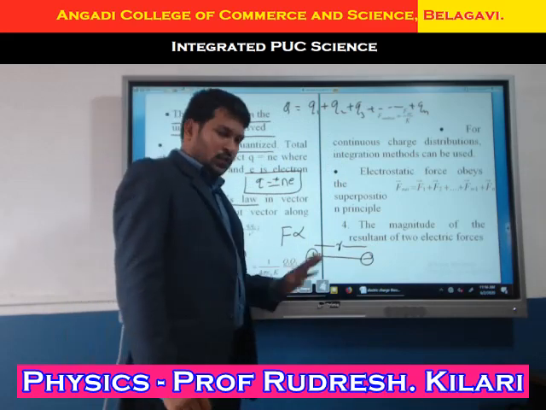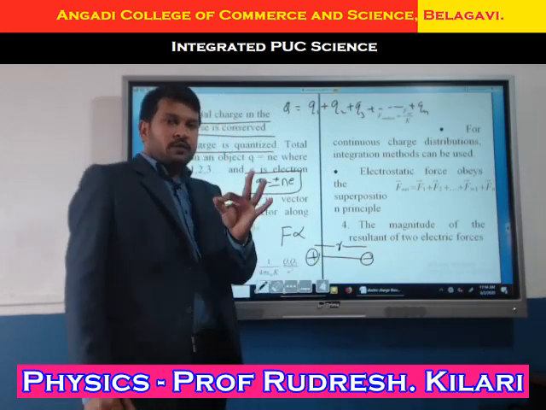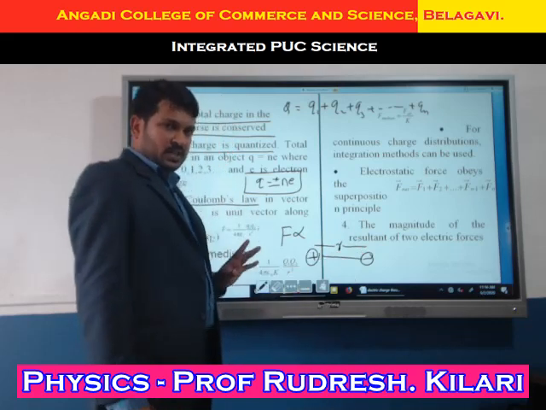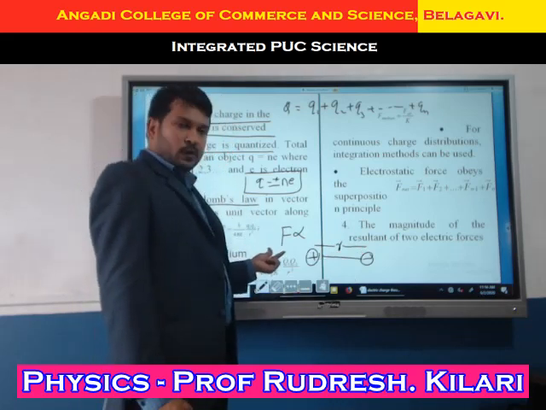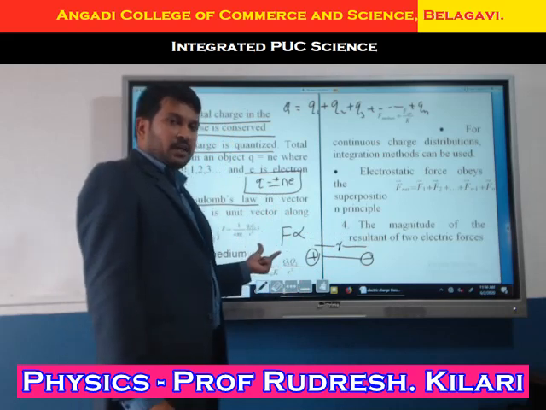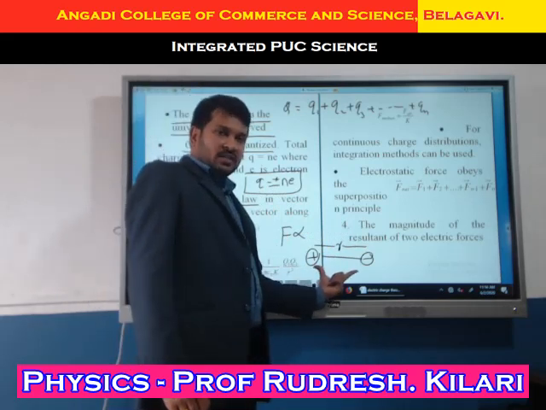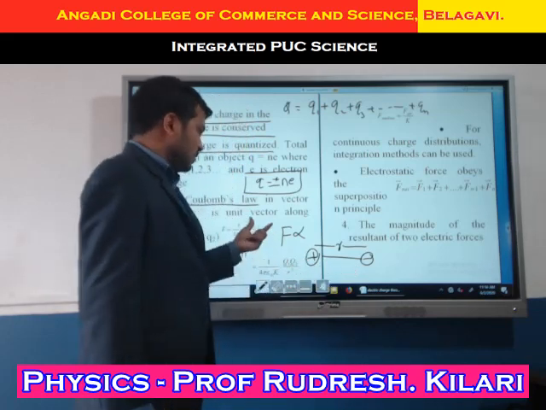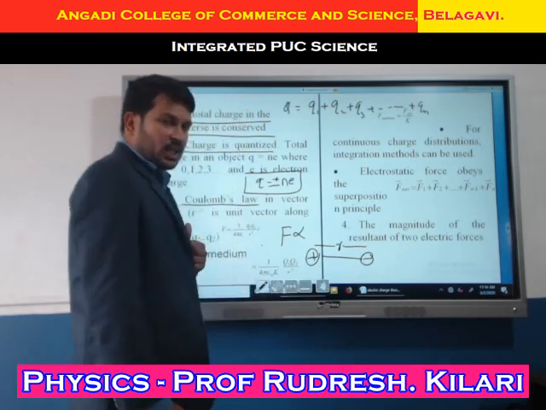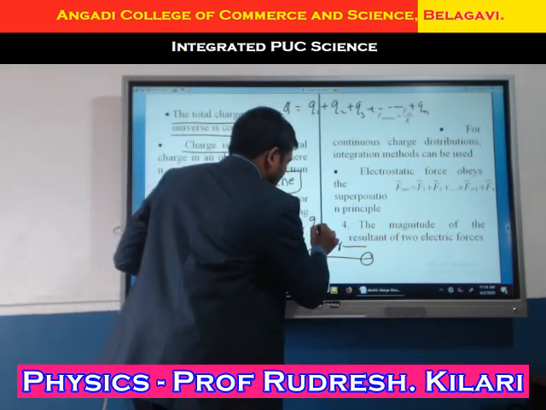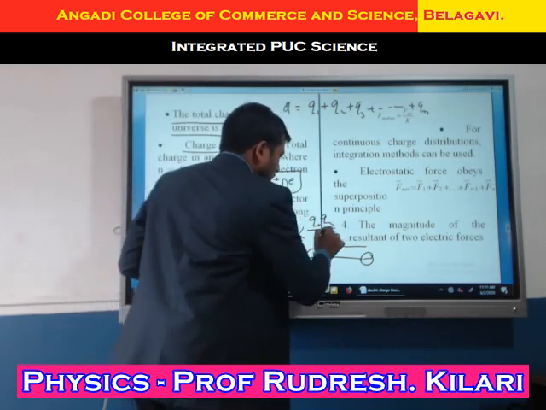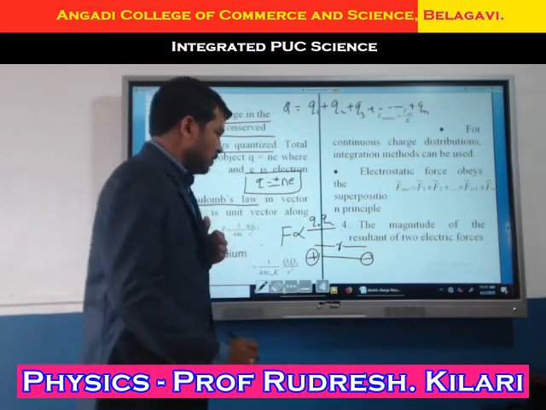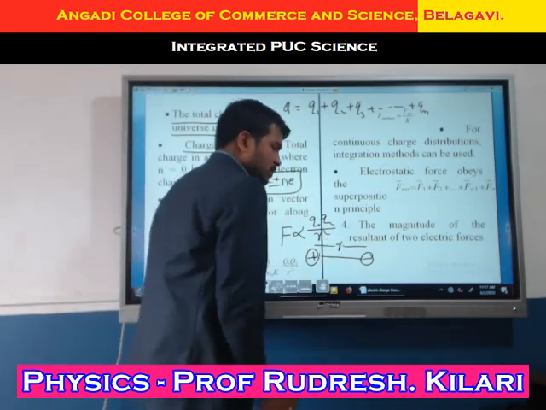In between these two, if both are positive, the force of repulsion is present. If positive and negative, the force of attraction is present. We are defining the force of attraction and repulsion between two point charges, or two static charges, is directly proportional to the product of their magnitudes q1 q2, and inversely proportional to the square of the distance between them, right?